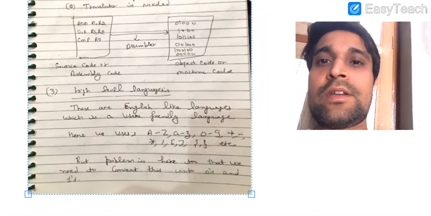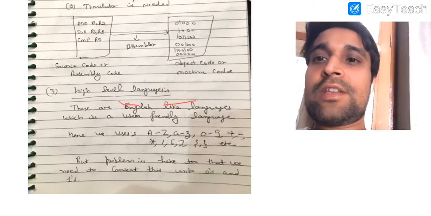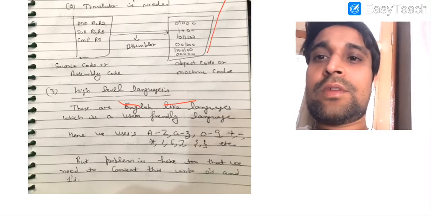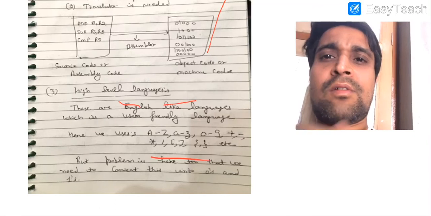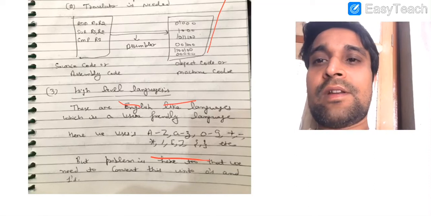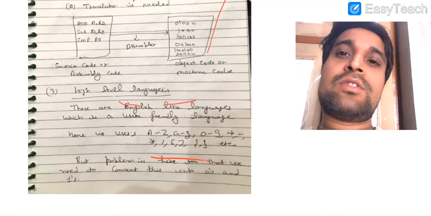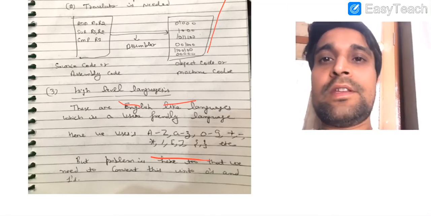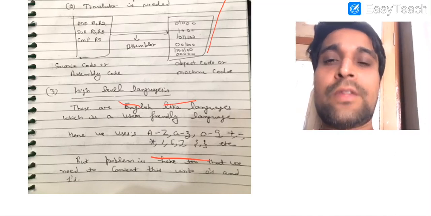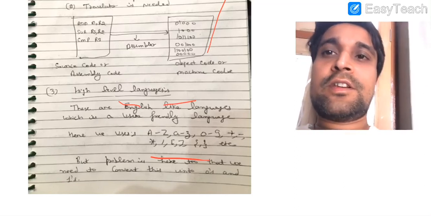So to overcome the disadvantages of the assembly level languages, high level languages were introduced. High level languages are basically English like languages, where you can use capital A to Z, small a to z, 0 to 9, plus, minus, multiply, divide. Almost all the keys which are part of your keyboard we can use in a program that we write in a high level language. The same problem here is that we need to convert the program written in high level language into binary, so that the computer system can perform the task, and after performing the task in binary, we need the result in human readable form, so that it becomes understandable.